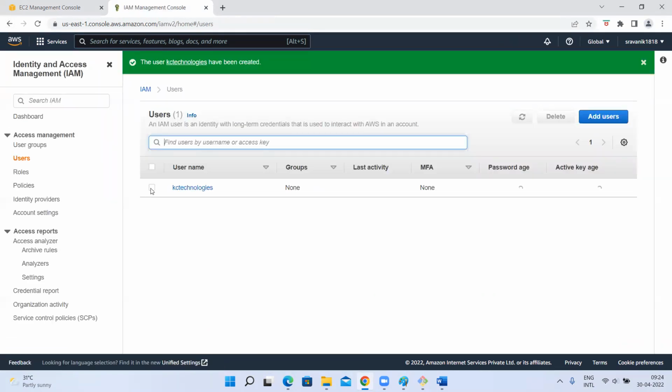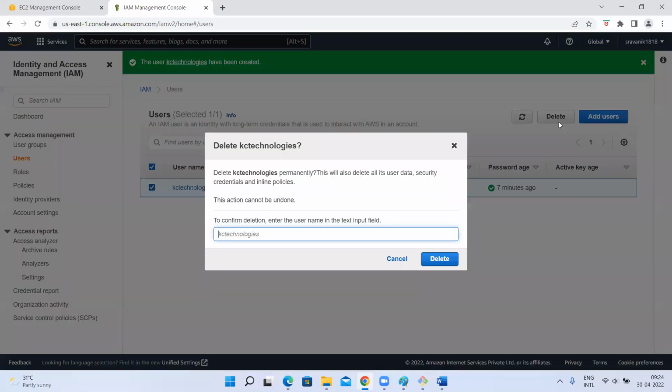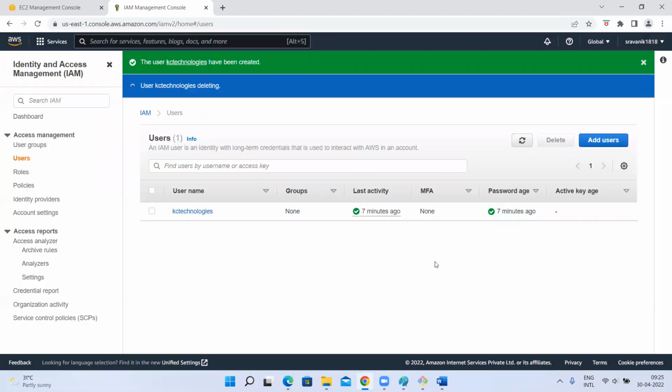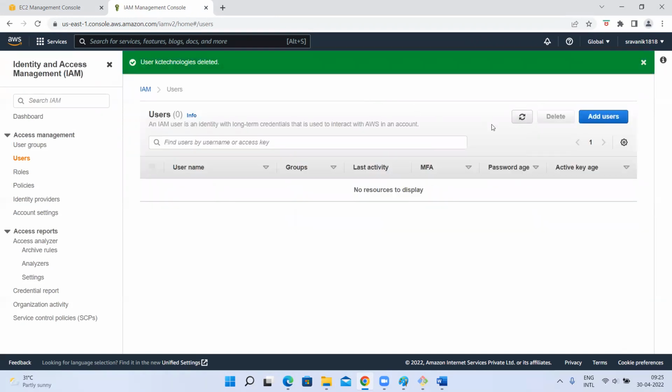So now I want to delete this user. Very simple. Select this user, delete, enter the username here, delete. The user was created 7 minutes ago, and now the user has been deleted. Next, we'll see how to create programmatic access. We have seen how to copy permissions from one user to another user. Console access we have seen, programmatic access we will see. Next, roles, policies, default settings.